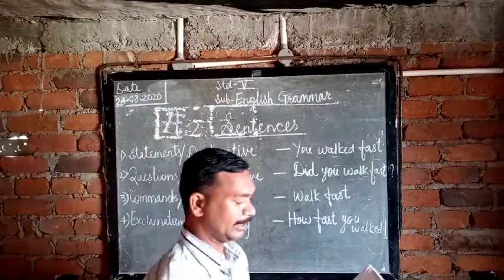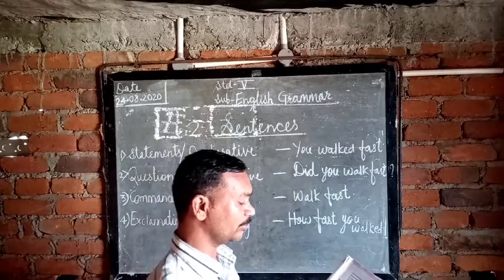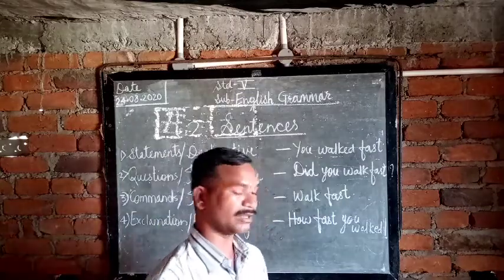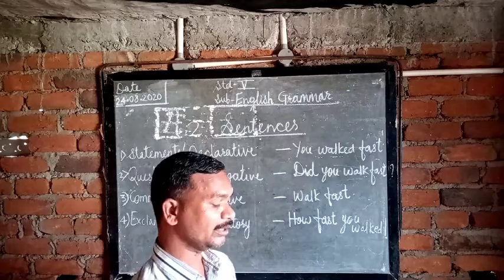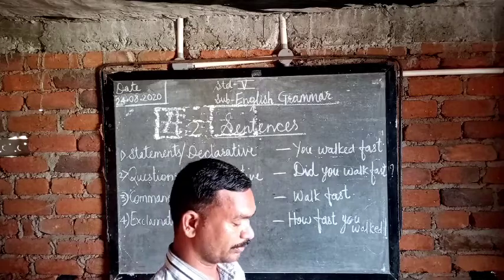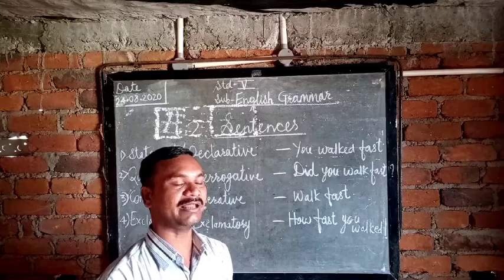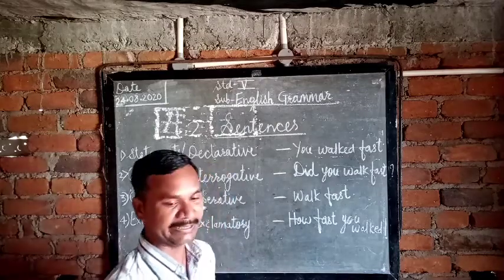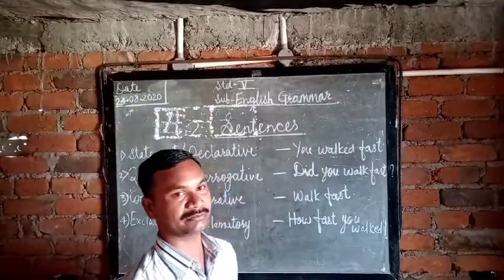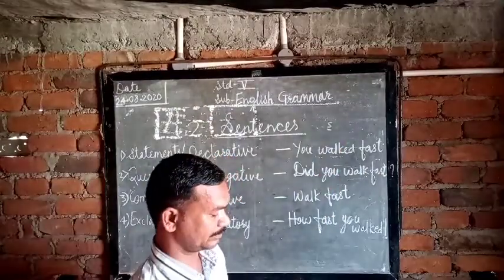So see exercise first. First, how long have you lived here? Which type of sentence? How long, and question mark. Okay, you have to give the question mark and write that this is a question sentence. Number 2, what a good idea! Put an exclamation mark and this is an exclamation sentence. Write E there. Number 3, we went to see the exhibition. Give the full stop there and write S. This is the statement sentence.